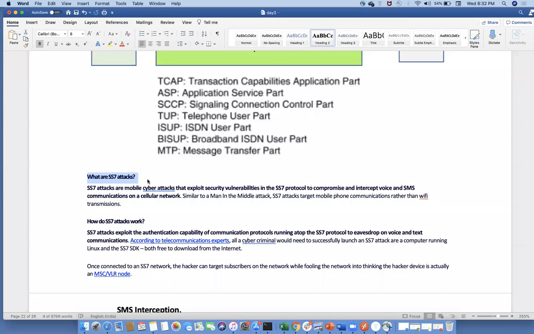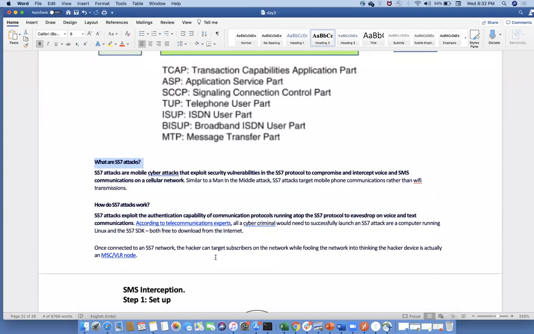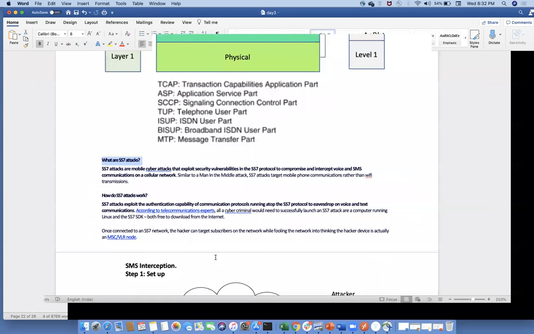That is completely mobile communications. Next, how do SS7 attacks work? SS7 attacks exploit the authentication capability of the communication protocols running on top of the SS7 protocol to eavesdrop on voice and text. Right now I don't have any practical to show in this concept, but I'm giving the complete information about SS7.